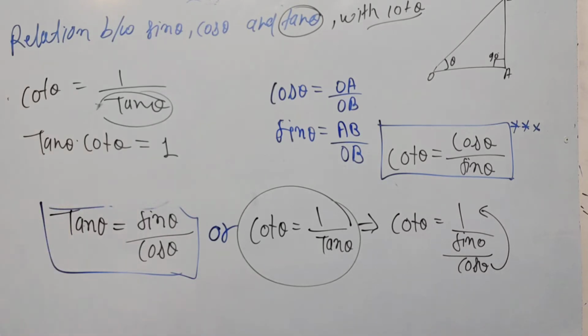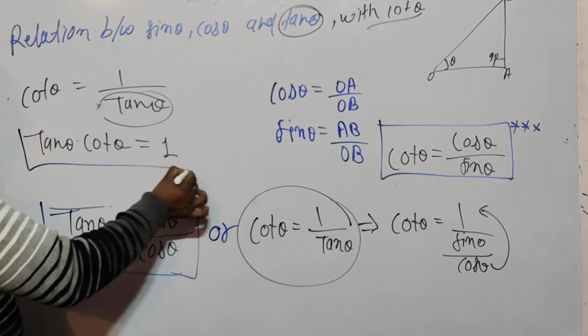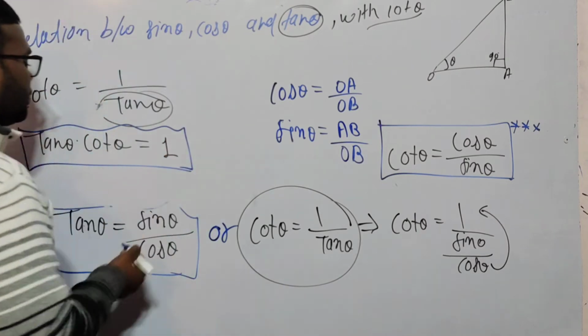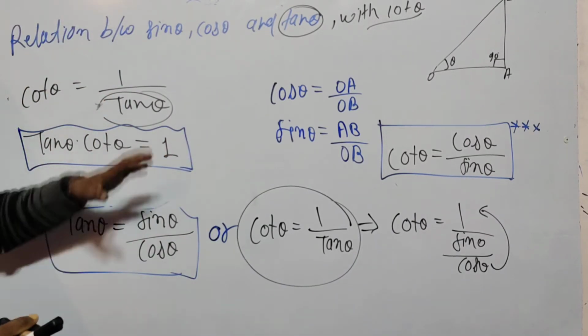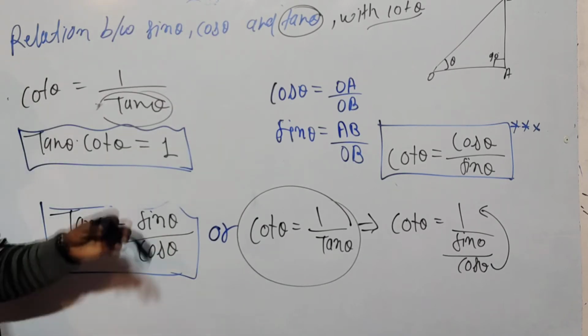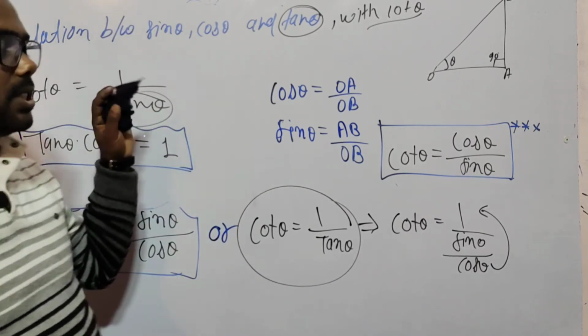Okay, and this is also a very, very important relation, so note down this term also. So this is the relation, and I am erasing it.